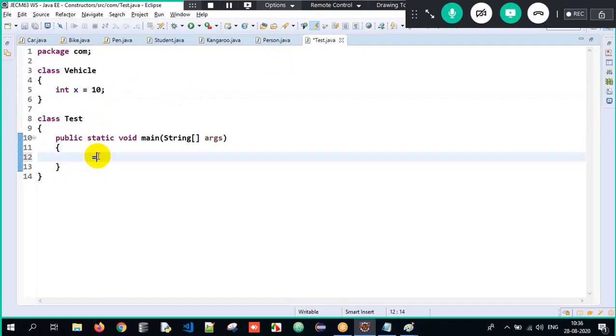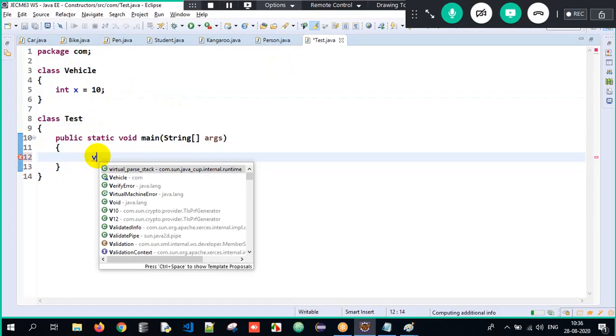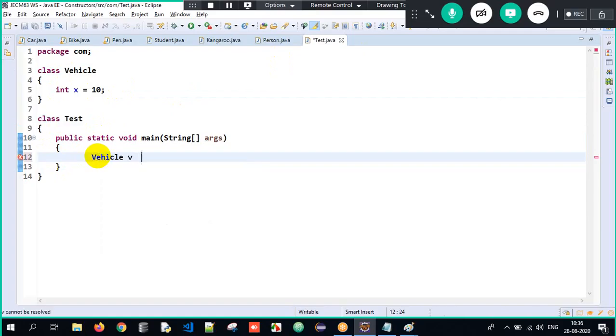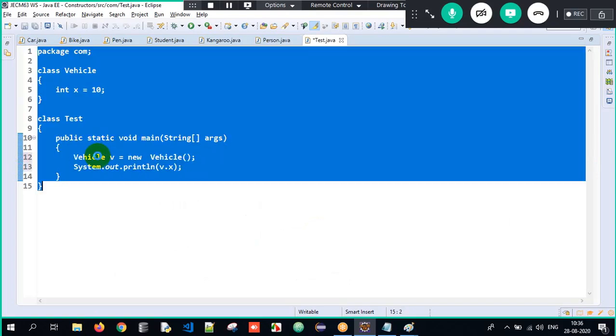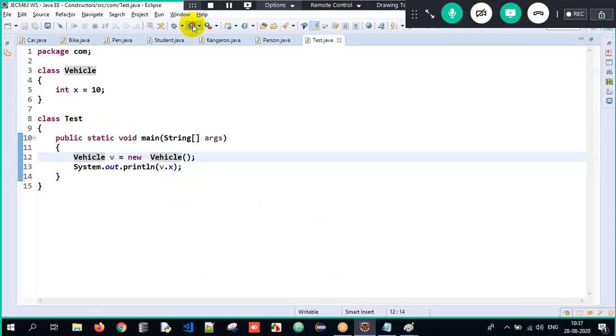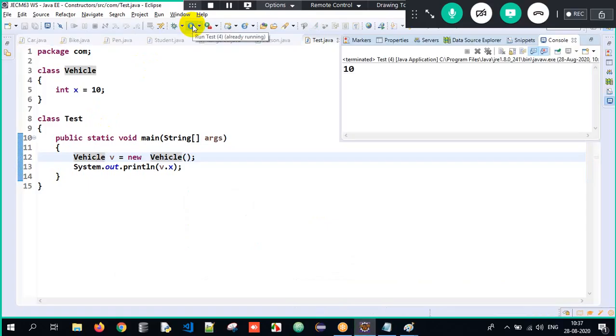You have to create an object of vehicle, okay: Vehicle v equals new Vehicle, and you have to write System.out.println(v.x) here. That way you'll be able to access it. When I say global variable, it can be accessed throughout, with the help of object creation or with the help of the class name, because it's either static or non-static, right? So we can access it throughout.